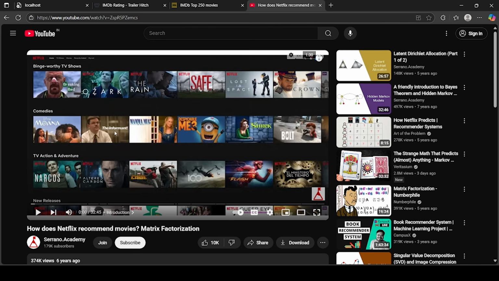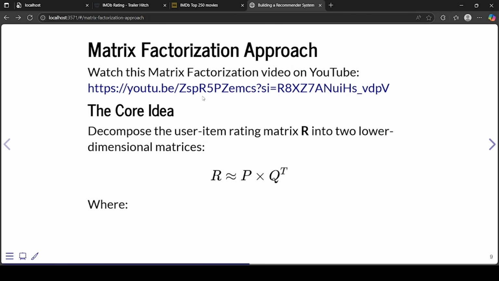You have to watch this, as it is the explanation of matrix factorization. Here I'll try to explain it in some words, but that is not the full explanation. He has given the best explanation I can find. You can watch another YouTube video if you don't like this, but I would recommend this. Here we'll just see what we have to do.